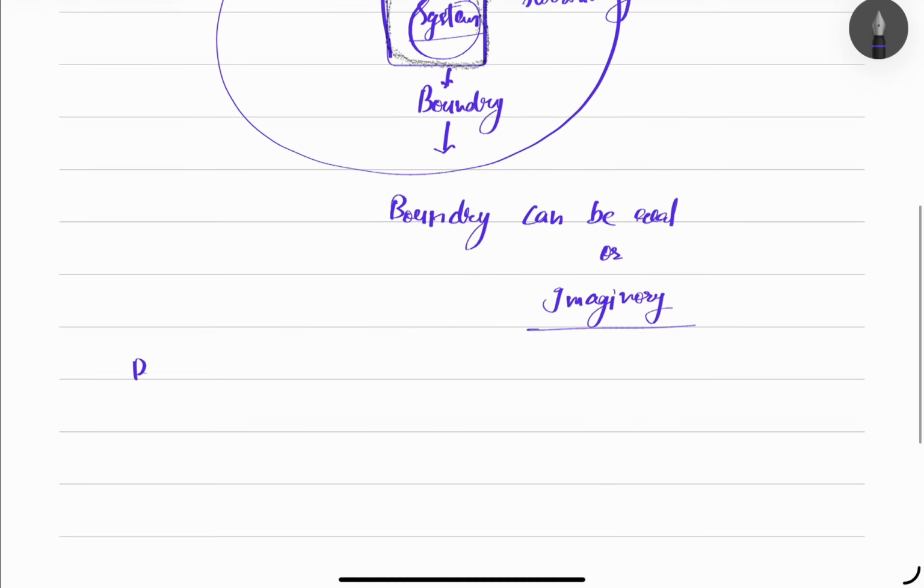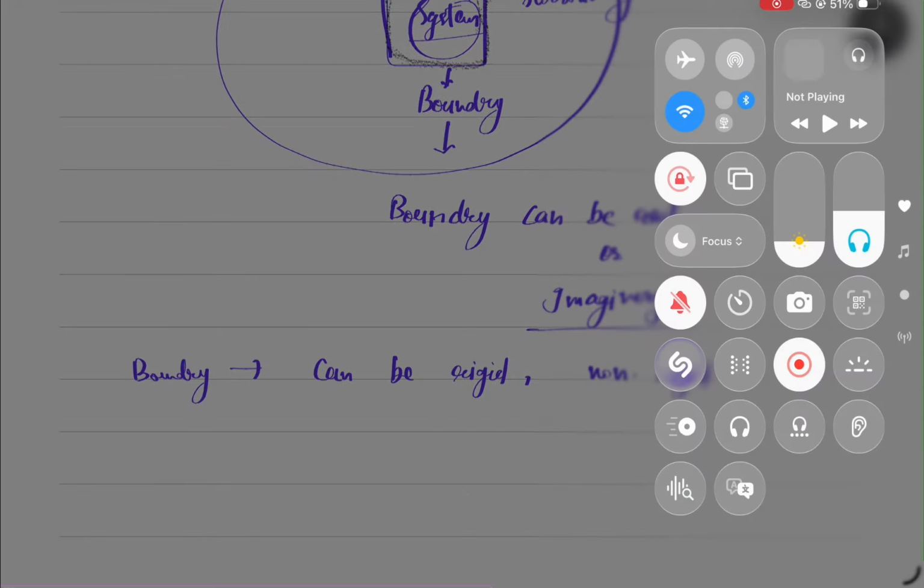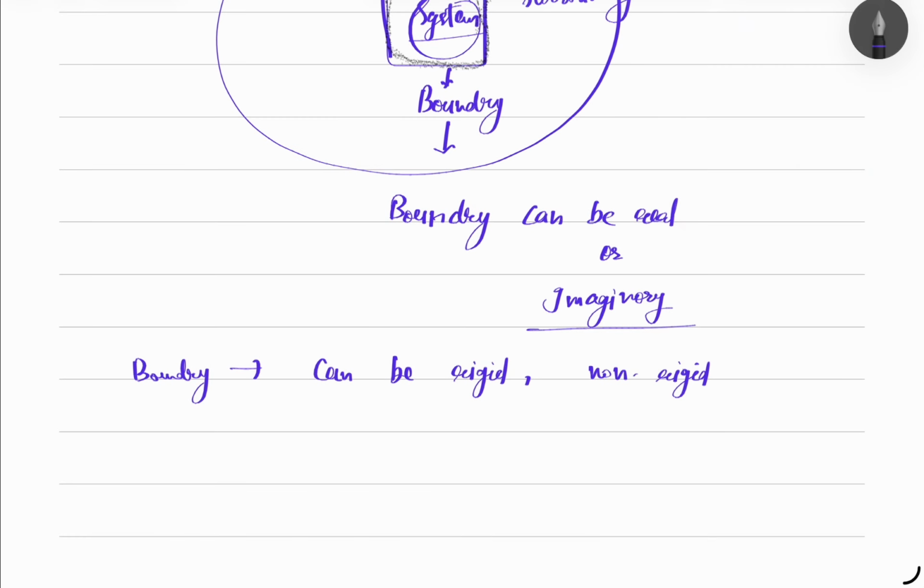So now the boundary part. Boundary can be rigid or non-rigid. It may be a heat conductor like a diathermic wall or a non-conductor of heat like an adiabatic wall. So now we have to move forward.